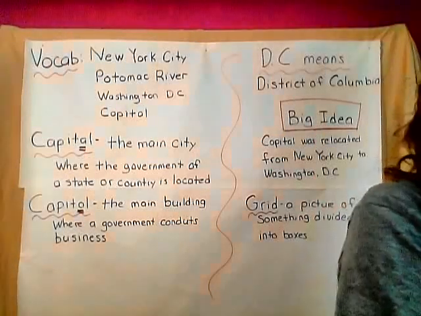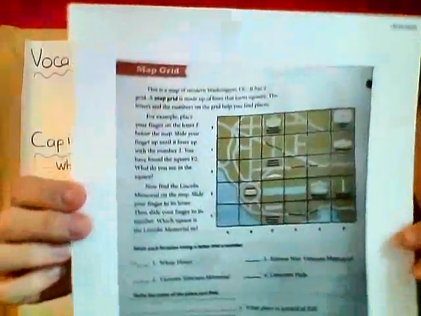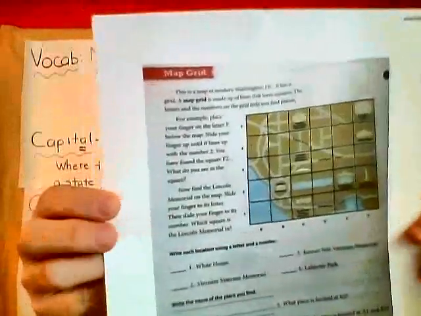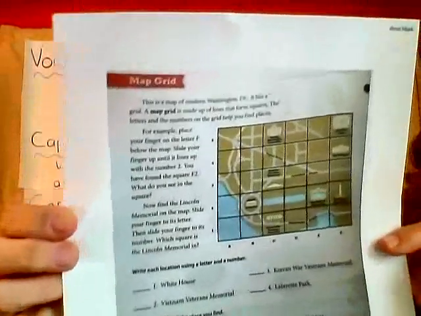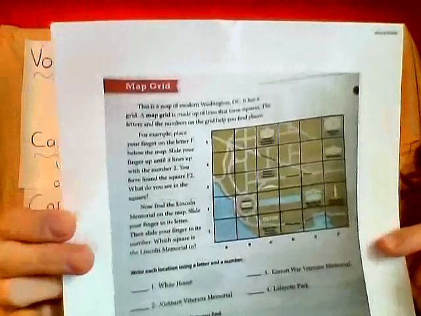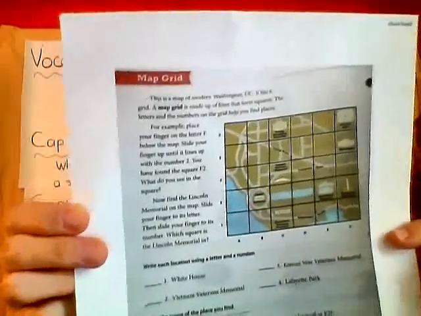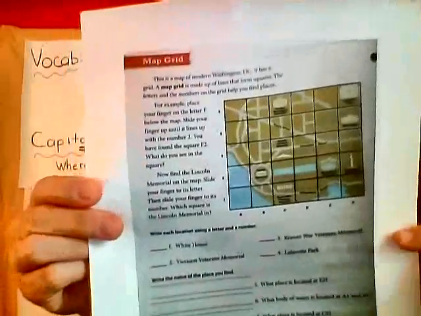All right? Okay, so this is going to be what your assignment page is right here. Now, this map is the exact same map as this one. It's just a little bit smaller. So if you have trouble looking at this one, you can zoom in on your computer, or you can go back into the video and look at that map if you can read it, okay? And after you've found it so that you can see the map, you're going to answer these questions. There are 8 questions. So the first one is up here. It says, write each location using a letter and a number.